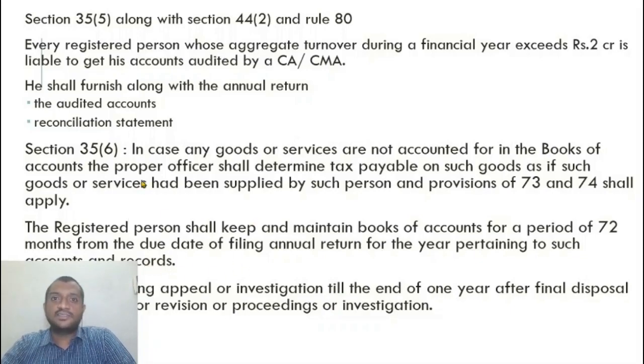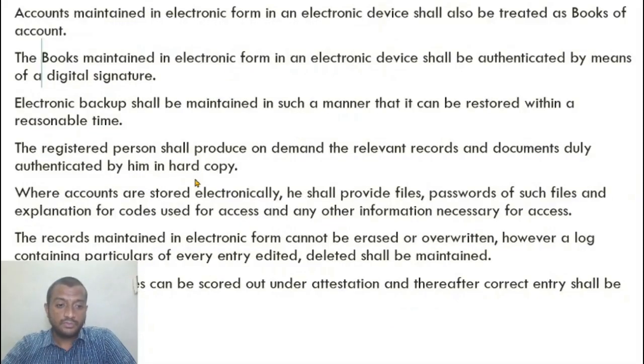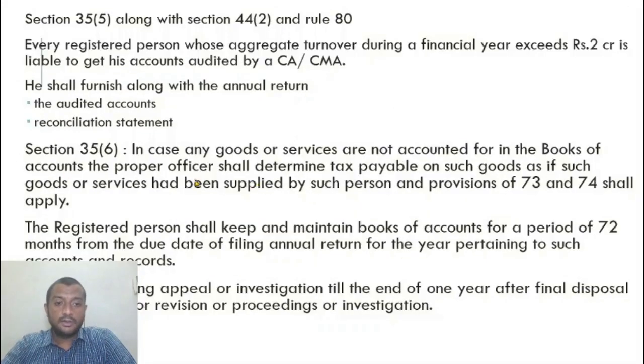So for financial year 17-18, I think February was the due date for filing annual return. It has been further extended. So from the due date of filing annual return till 72 months, that means 6 years, is the time given for maintaining records. So how long do I need to maintain? This is the answer. So what is an annual return?